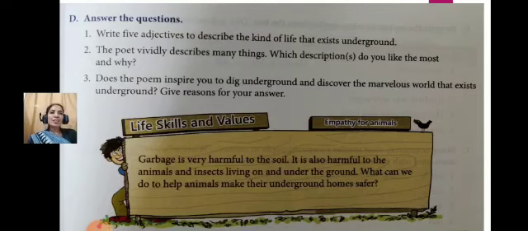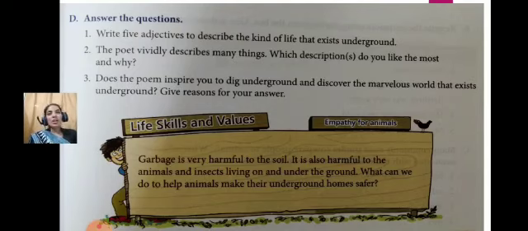Number 2, the poet vividly describes many things. Which descriptions do you like the most and why? So children, that's a personal response question, and you will have to find the answer from the poem itself, but for that you need to read and understand the poem. So you may write your answers. I'll definitely accept all the valid answers. Number 3, does the poem inspire you to dig underground and discover the marvelous world that exists underground? Give reasons for your answer. Number 2 and 3, I expect from you.